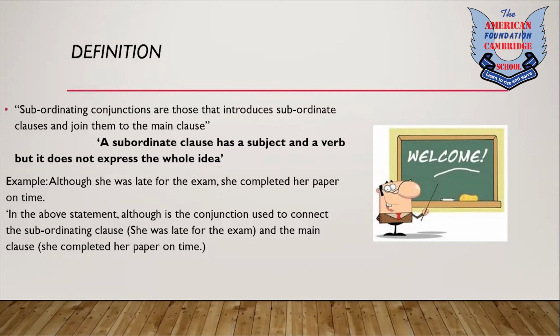For example, although she was late for her exam, she completed her paper on time. Obviously, in this statement, you can clearly see that although is the conjunction given, and you're using the subordinate clause, that is, she was late for the exam. She was late for exam is the subordinating clause because it does not tell the whole idea of the context, the why she was late or something, or it does not give any condition, nor does it explain the time. So we use this as a subordinating clause, and the main clause is already mentioned in your presentation, although is the conjunction we are using to connect these two. Moving on.